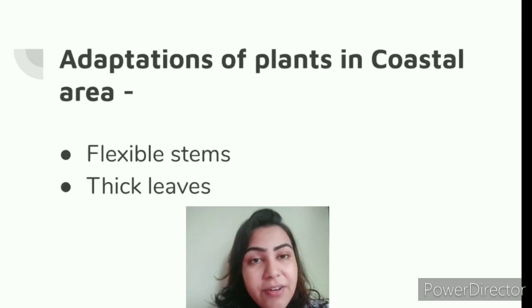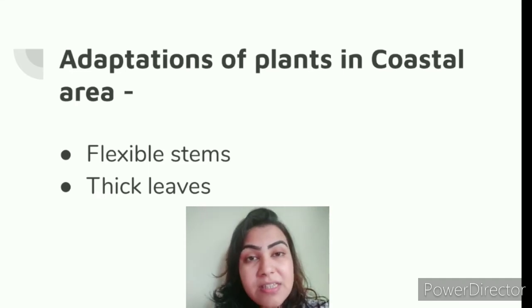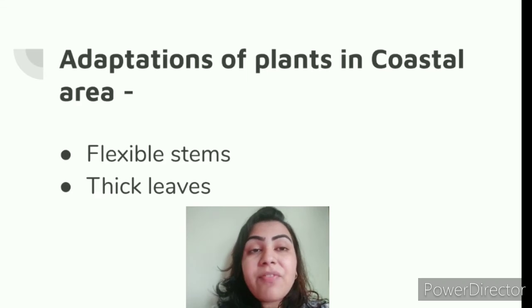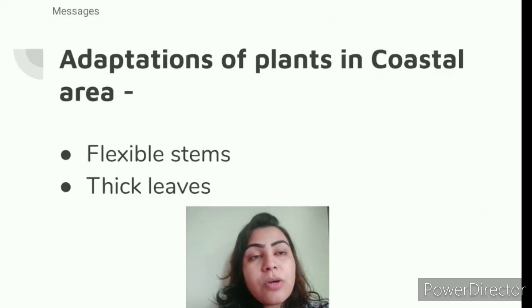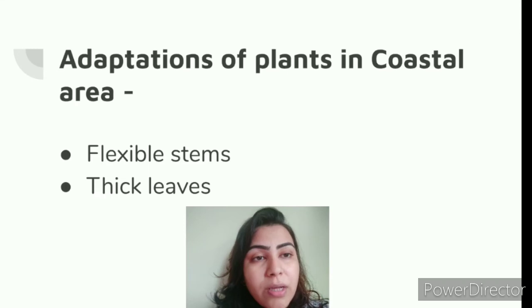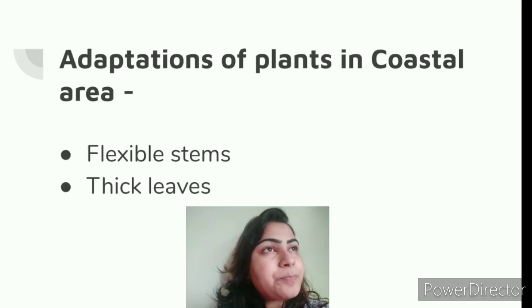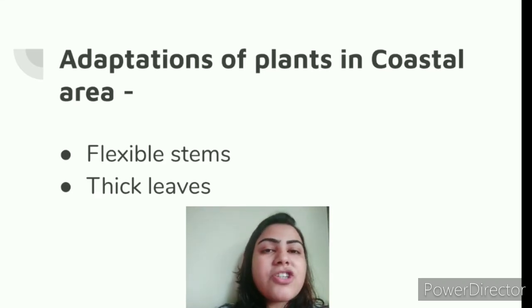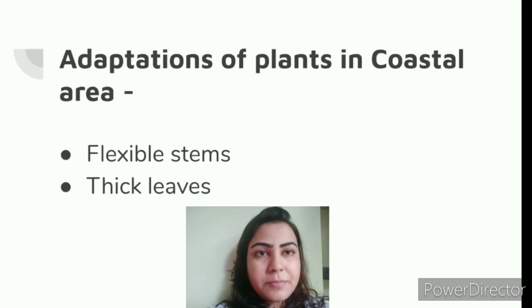Next we have the coastal areas where there is lots of water, but also there are strong winds, and many times the water flow is also very strong. So the plants that grow in those areas have flexible stems so that they don't get broken due to the strong wind, and they have thick leaves. We all have seen the coconut leaves. We all have seen the nuts, the betel nut tree, right? These are generally the coastal plants.